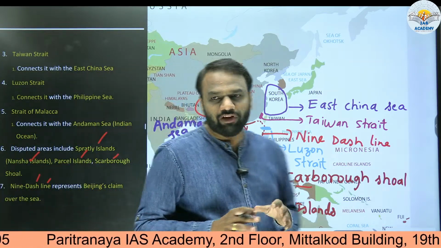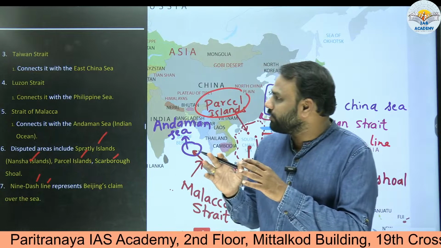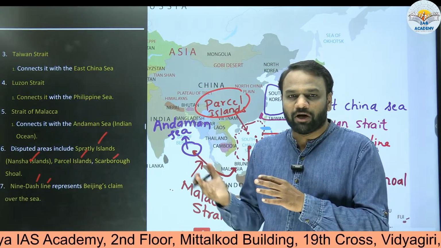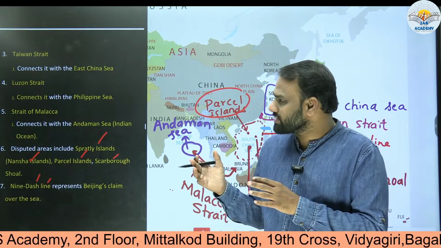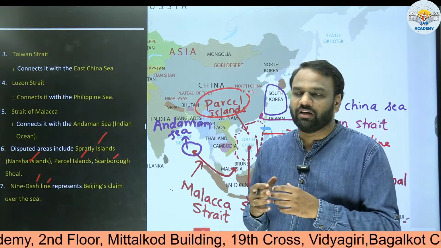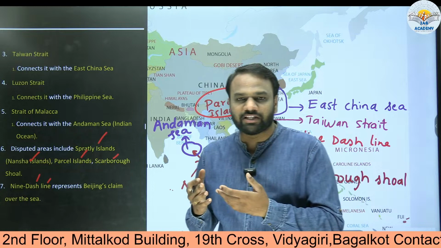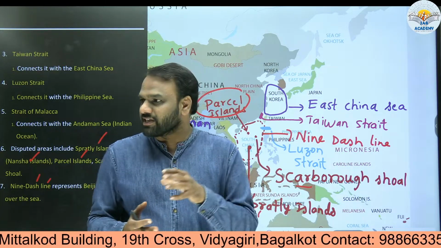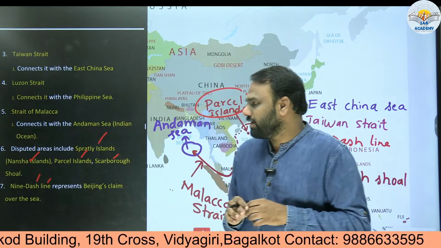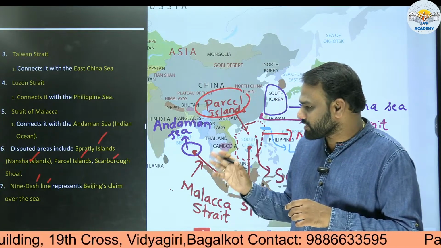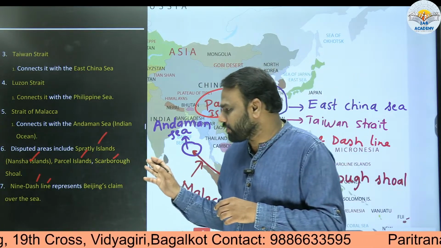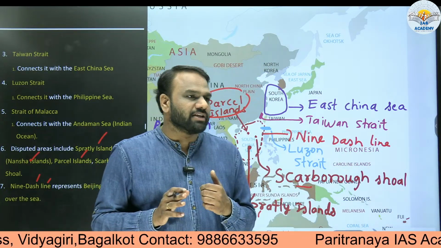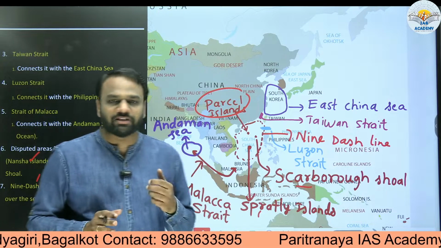So here, what did we learn? We learned about the South China Sea, which ocean it is part of, and the countries surrounding it. We discussed the important straits which connect the South China Sea with the other seas, and the various disputed sites. Finally, we came across terms like 9-dash line, Scarborough Shoal, Parcel Islands, etc. All these entities are important from both prelims as well as mains point of view.